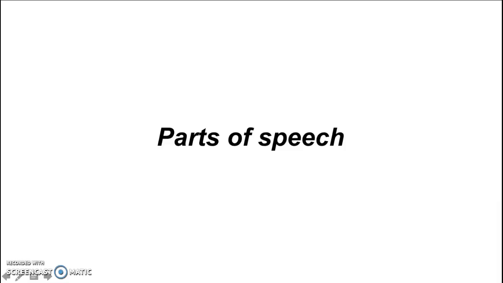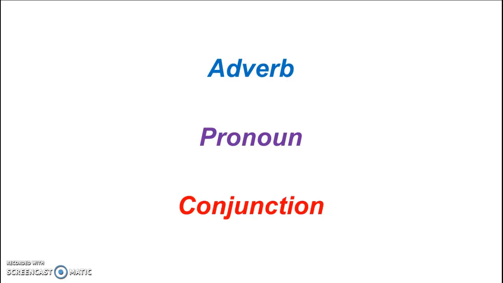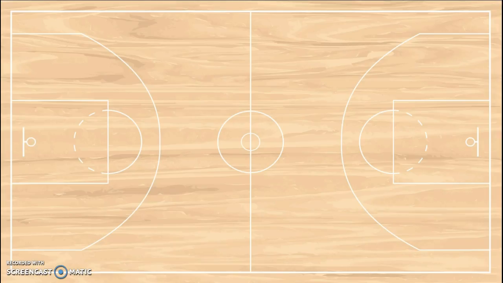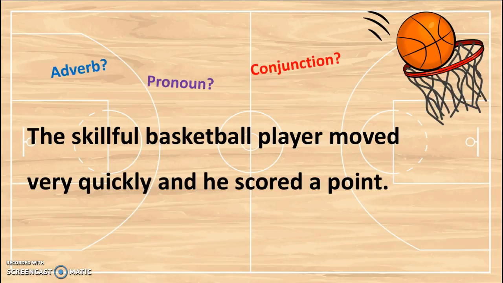Today we are going to learn about parts of speech, and we are going to look at just 3 of them. They are adverb, pronoun, and lastly conjunction. Adverb, pronoun, and conjunction. But first, let us look at this sentence. The skillful basketball player moved very quickly and he scored a point. Can you identify the 3 parts of speech in this sentence?